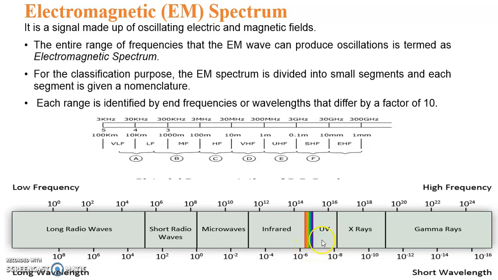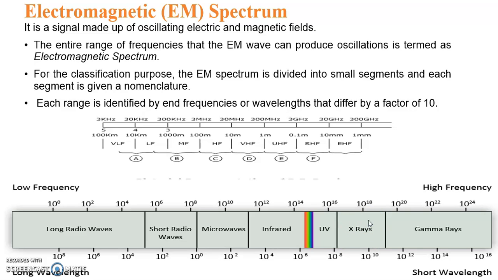Then ultraviolet light comes from 800 terahertz up to 30,000 terahertz. 1 terahertz is equal to 10 raised to 12 hertz. Then come X-rays.